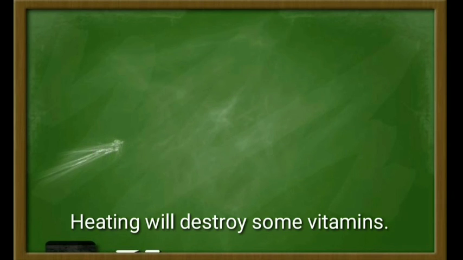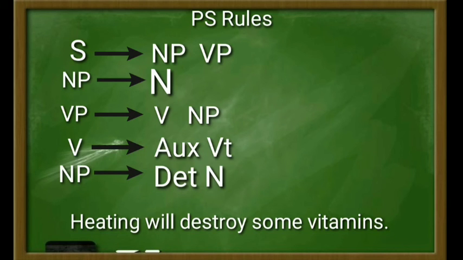And then the PS rule here, as usual, starts from the top of the tree diagram or the biggest form of the sentence. It is the sentence itself. The sentence consists of noun phrase and verb phrase, and then the noun phrase consists of noun, heating, and then the verb phrase consists of verb and noun phrase, and then the verb consists of auxiliary such as the word will, and then transitive verb such as the word destroy, and then the noun phrase here consists of determiner and noun. Determiner is the word some, and then the noun is the word vitamins.